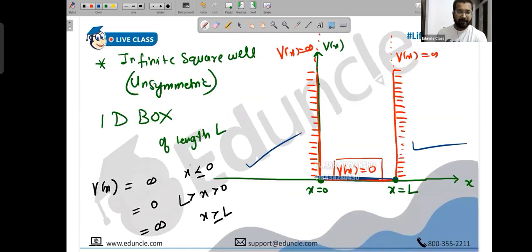It cannot exist from minus infinity to infinity. If you start from minus infinity to infinity, you have to divide it into 3 parts: here to here, then here to here, and then here to here. Here it becomes 0, here it exists, here it becomes 0. Clear? Yes, sir.